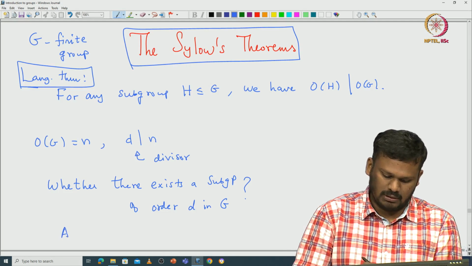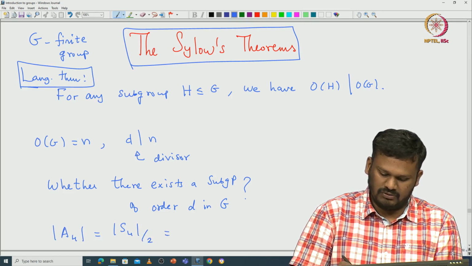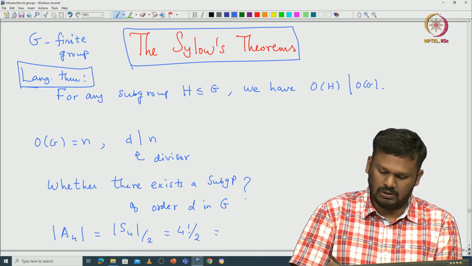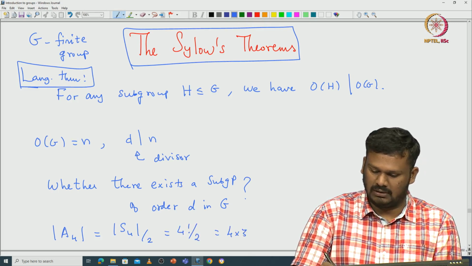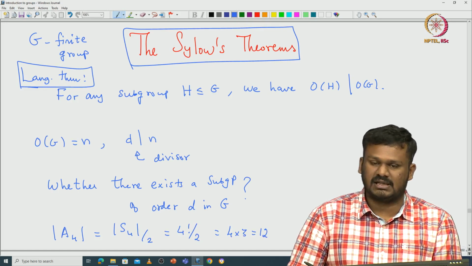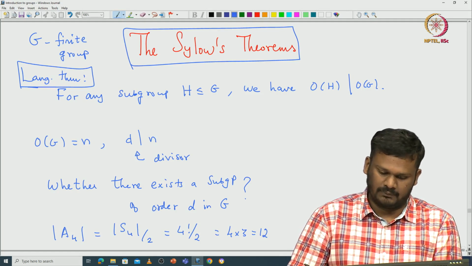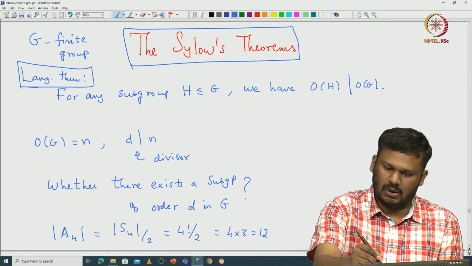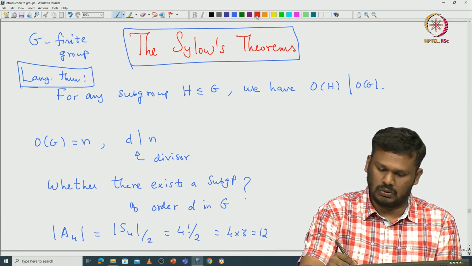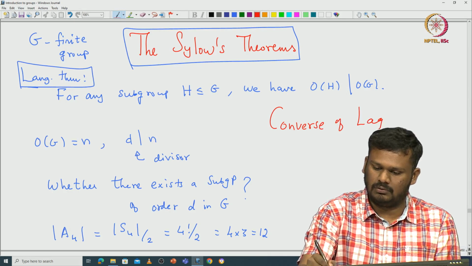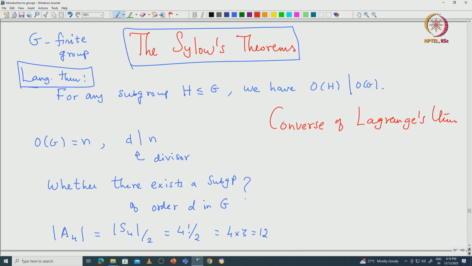A4 has the cardinality of S4 divided by 2, which is 4 factorial divided by 2, so that means it's 4 times 3, which is 12. 6 divides 12, but there is no subgroup of order 6 inside A4. So the converse of Lagrange's theorem is not true.